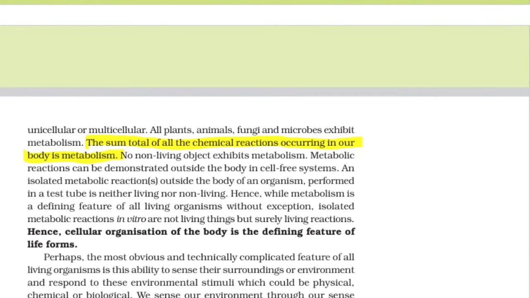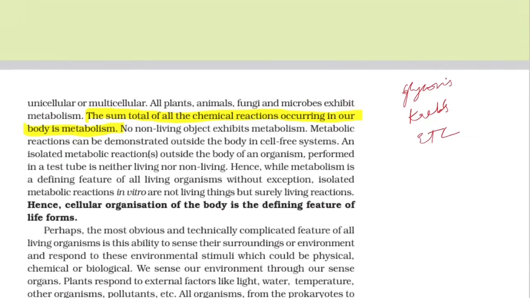So all the reactions in plant physiology and in chemical coordination, that is in the hormones chapter of human physiology, we have so many chemical reactions like glycolysis, Krebs cycle, ETC, electron transport chain, and we have gluconeogenesis, glycogenolysis, heme synthesis. These are all chemical reactions that happen in the body. That is, one biomolecule is converted to another biomolecule.